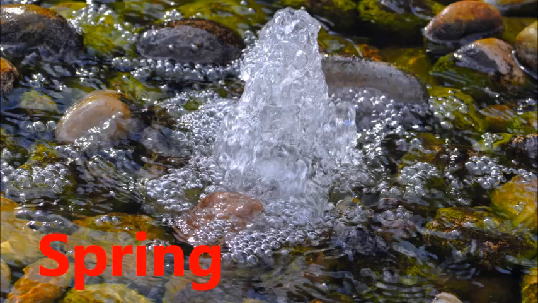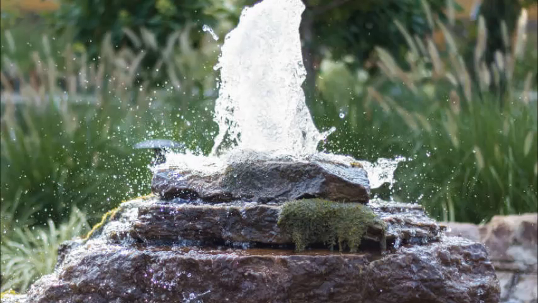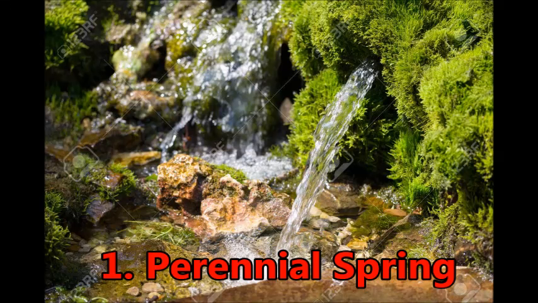A spring is a place where the underground water comes out naturally. There are different types of spring. They are, first one, perennial spring. Perennial spring is a spring through which water comes out continuously.